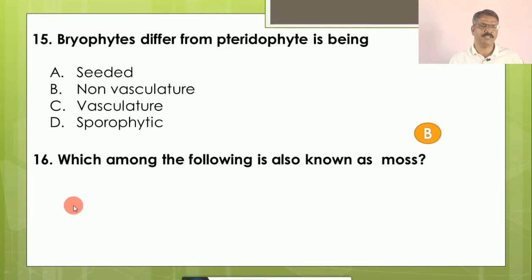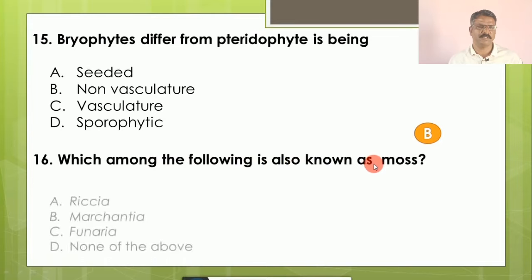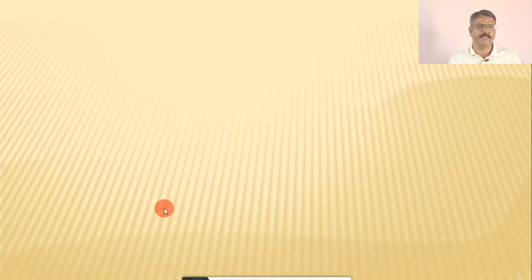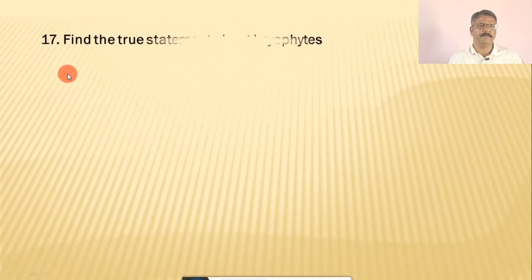Question number 16. Which of the following is also known as moss? The options are A. Riccia, B. Marchantia, C. Funaria, D. none of the above. And the correct answer is C, Funaria. Funaria is considered the moss among Riccia, Marchantia, and Funaria. Question number 17.